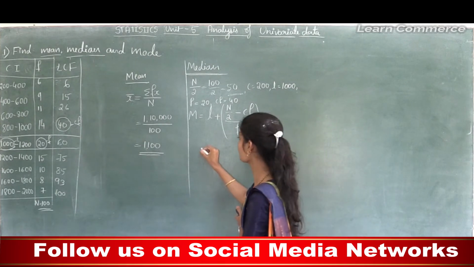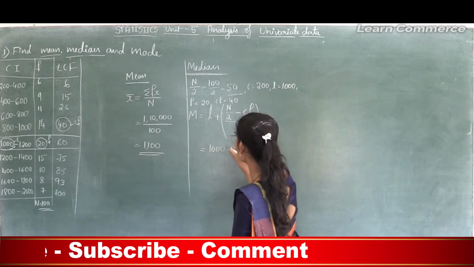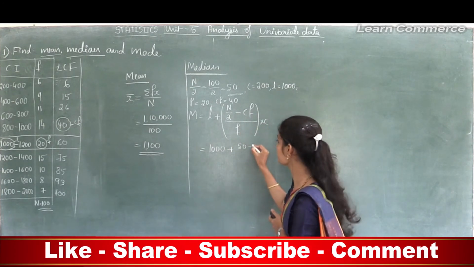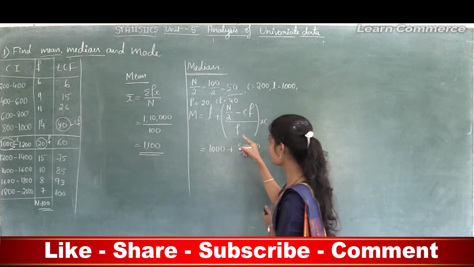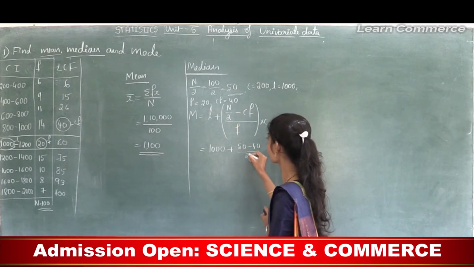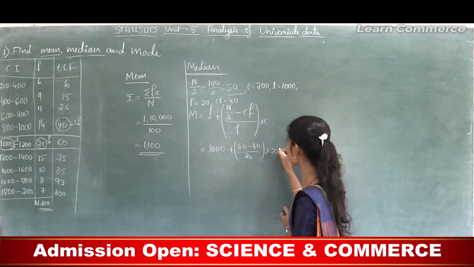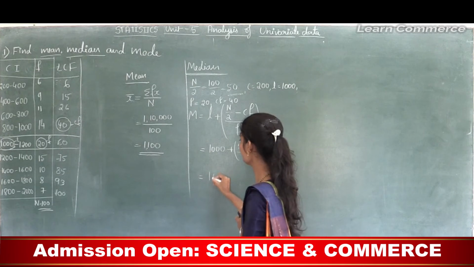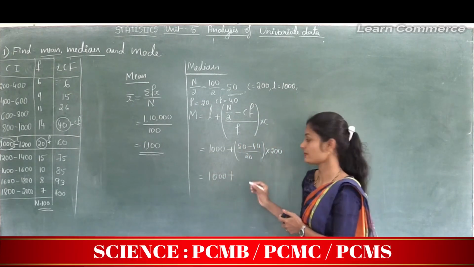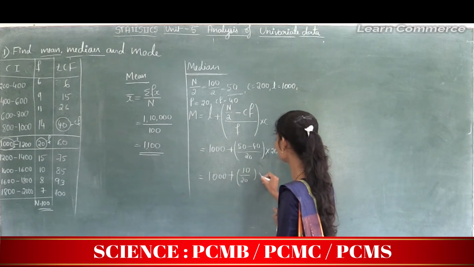So M is equal to, here L is 1000 plus n by 2 is 50 minus CF is 40, divided by F, here F is 20, into C, here C is 200. This is equal to 1000 plus 50 minus 40, that is 10, divided by 20, into 200.